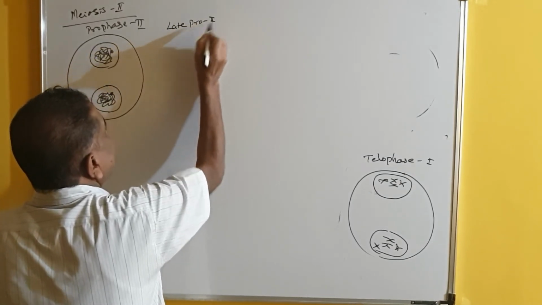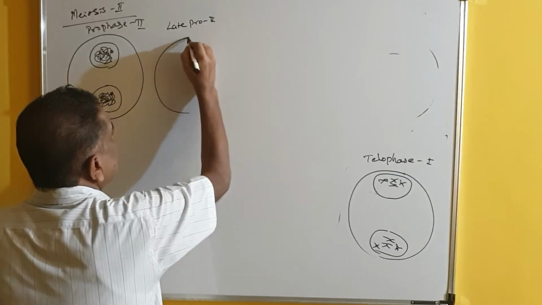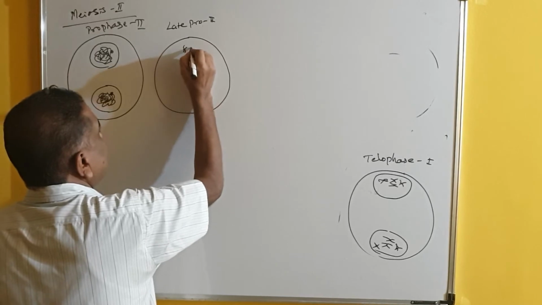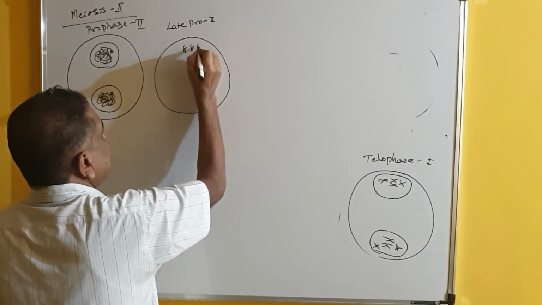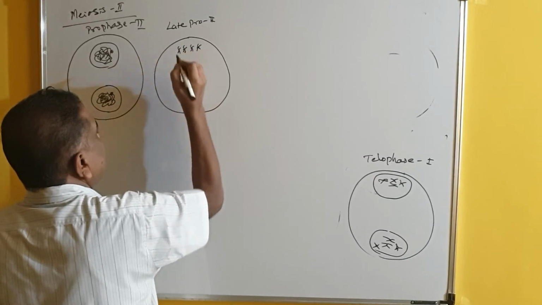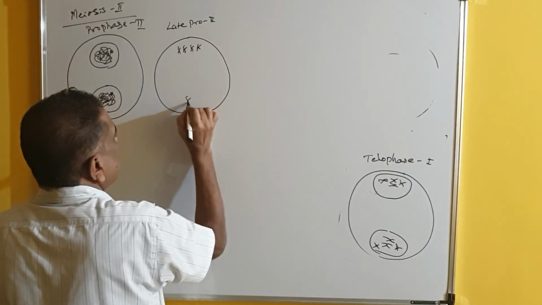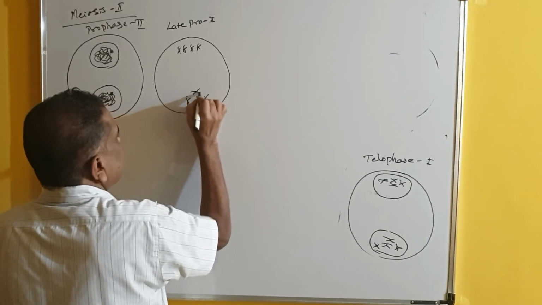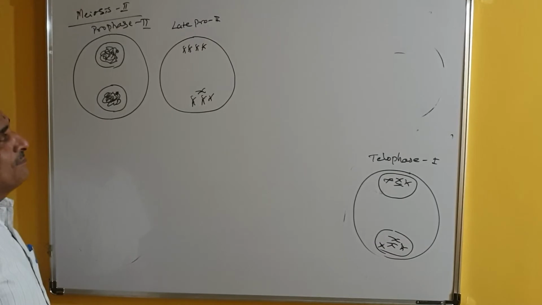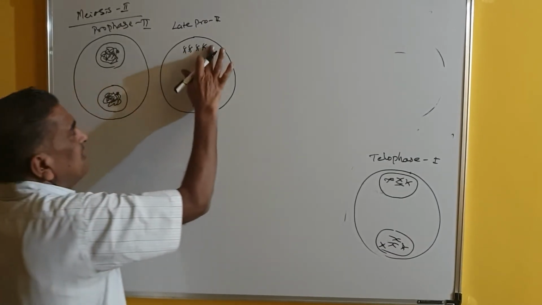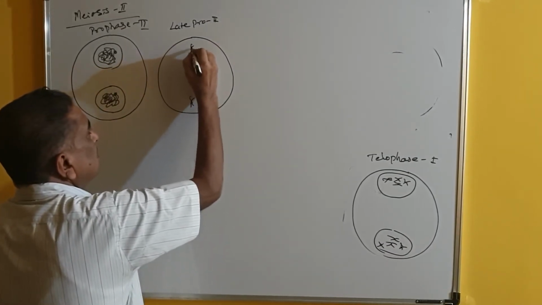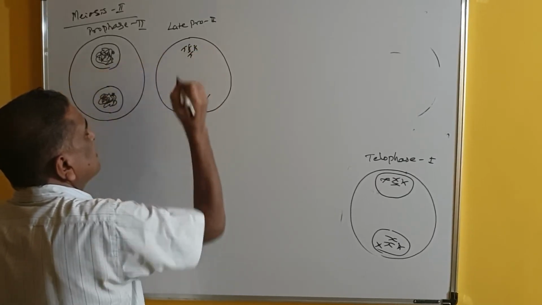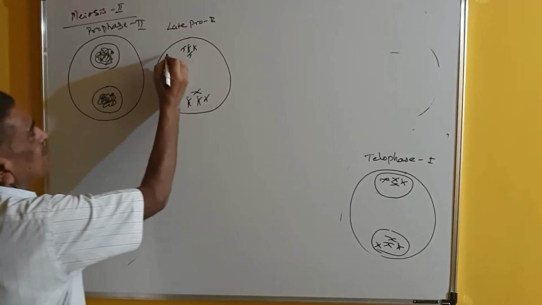So I will just show you late prophase 2 now. This is the cell here, and the chromosomes have undergone condensation. These are the paternal and maternal chromosomes. So these are the chromosomes here, and they are arranged like this, and spindle fibers start appearing.